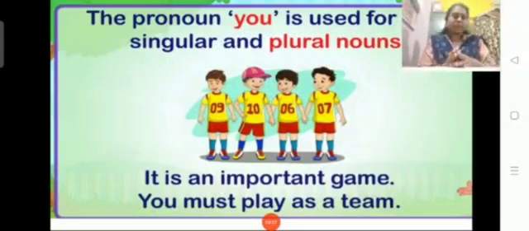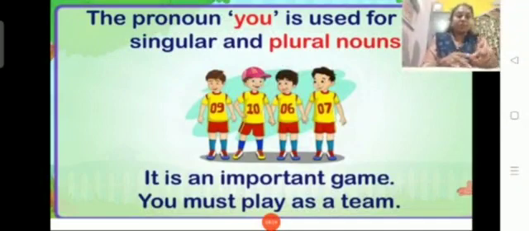You must play as a team. Here the teacher is telling the students. There are 4 boys, children. Together the 4 boys are going to play a game and they are going for a competition. So the teacher is telling the students, it's an important game. You must play as a team. Here in this sentence, you is representing many.